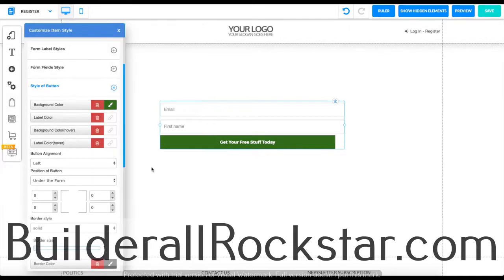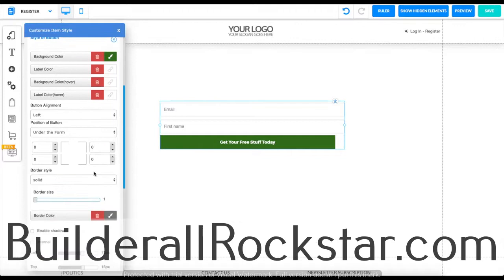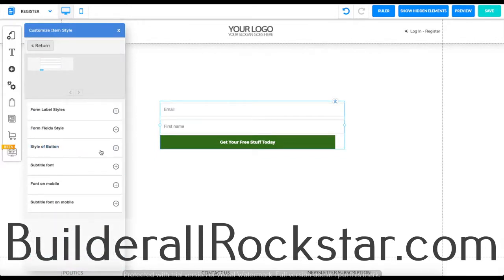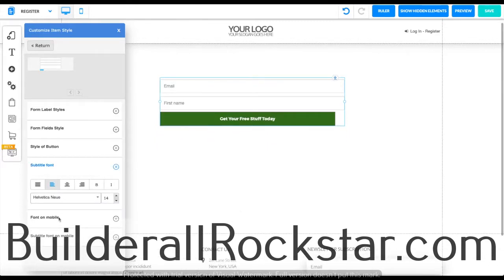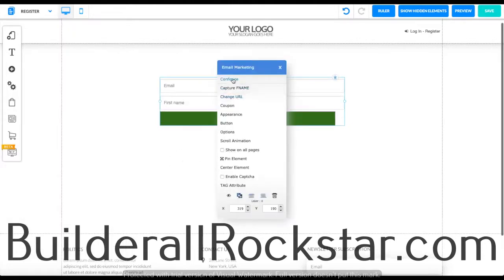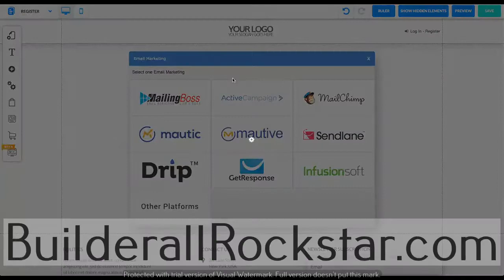Next up we're going to click OK. And over here you guys can see this before. It's basically the same information as the other ones. You can select the subtitle font, also the font on mobile, and the subtitle font on mobile. Once you guys do that, we're going to go ahead and configure your email marketing form.